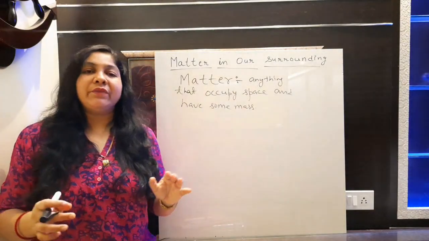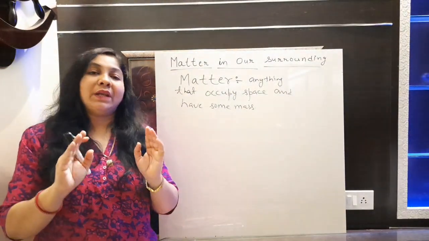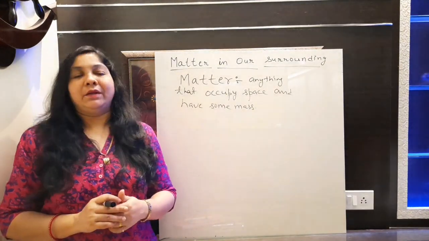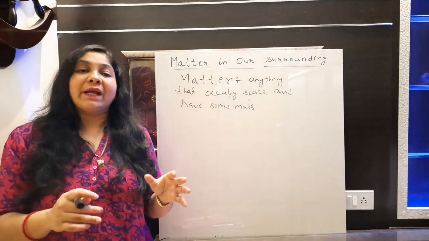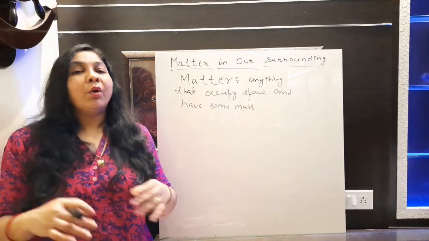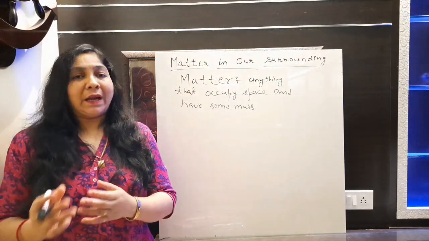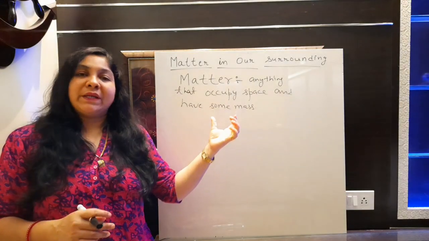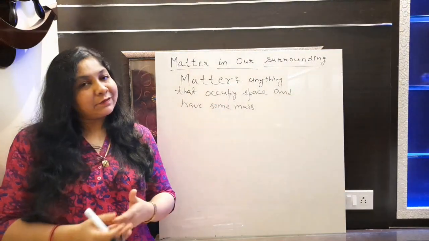Anything in your surrounding which occupies some space and has some mass, you can identify that substance as matter. Now, how will we identify whether a substance is matter or not matter? It's very simple. If it is occupying space and has some mass, then it is matter.